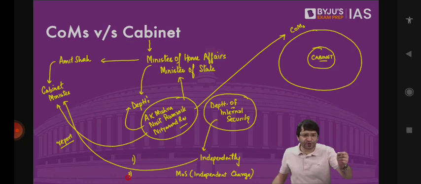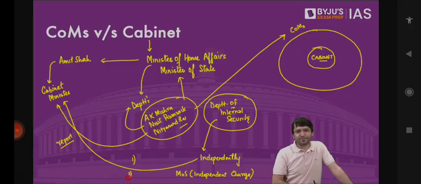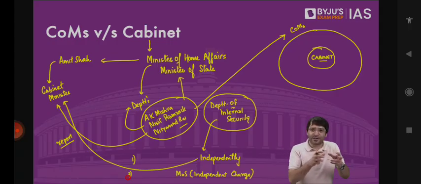Let's say we have Ministry of Power. That is one ministry. But there is a junior MP, a young promising MP, who is being asked, you take care of this department, but you will not become the Cabinet Minister. You will become Minister of State with independent charge. Why? Because we want to first groom you so that you are independently able to control the entire department, the entire ministry.